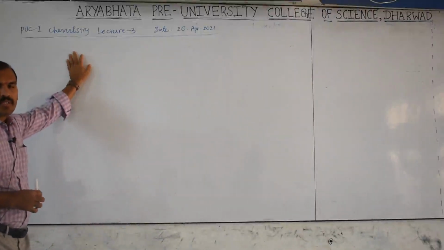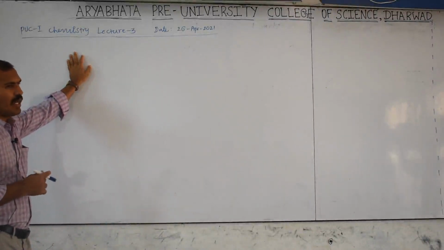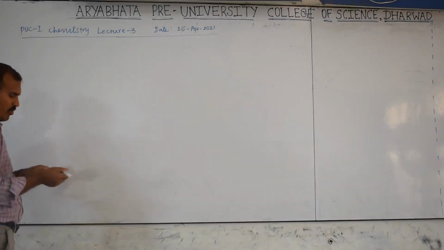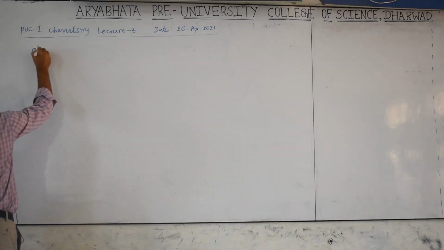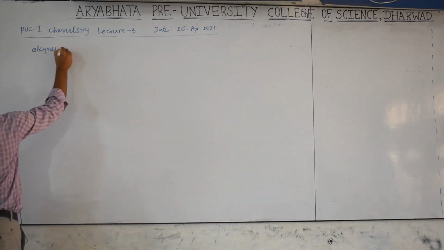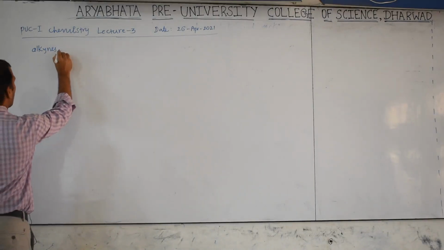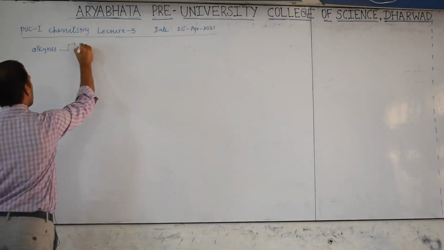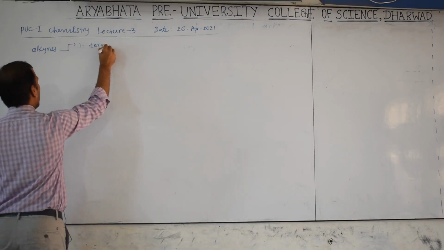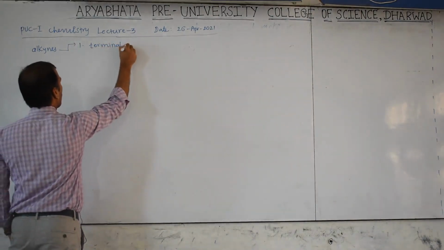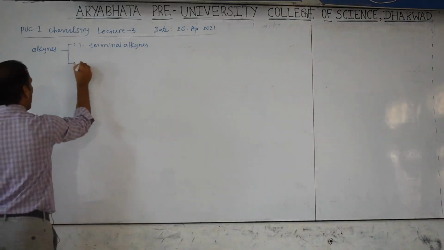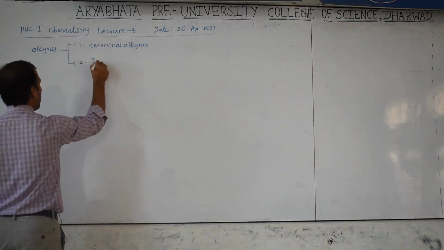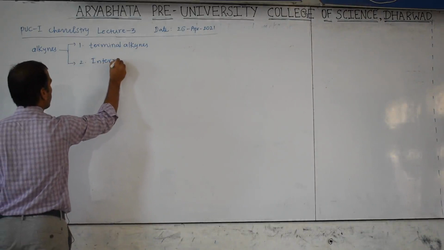In the previous class I discussed alkynes, and now this is the continuation part of alkynes. We know that alkynes are of two types: one is terminal alkynes and the second is internal alkynes.